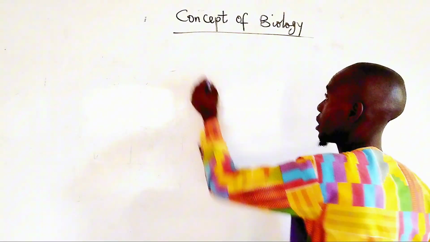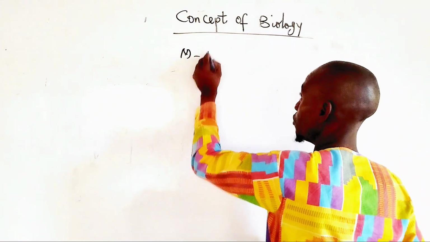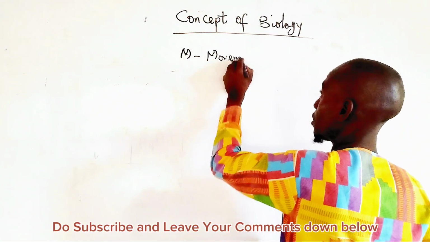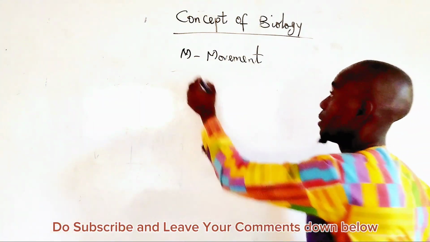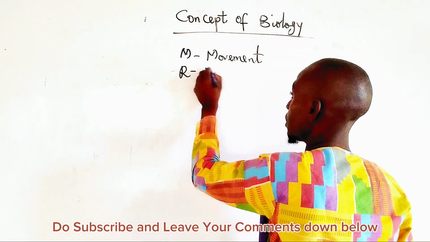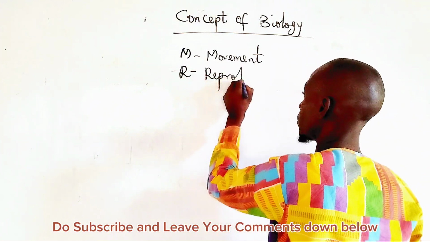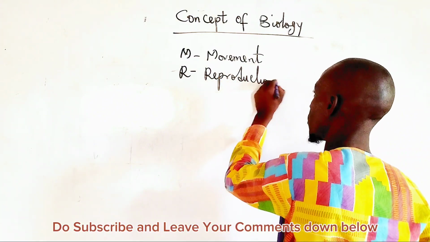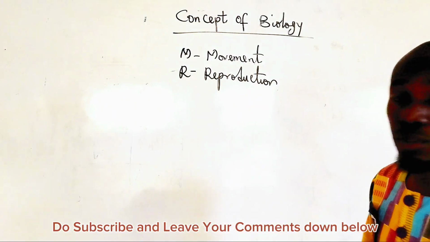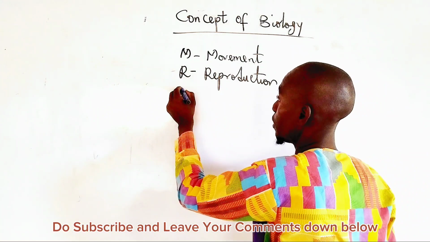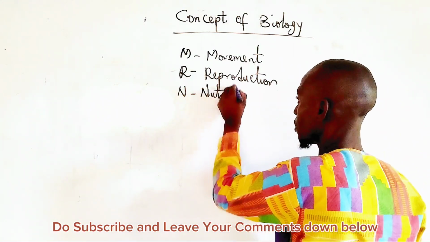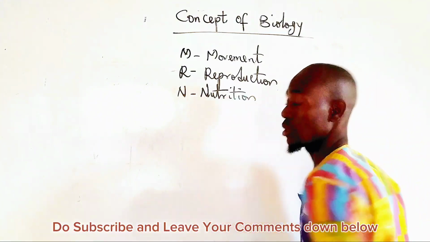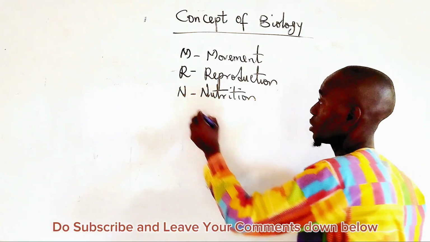M stands for movement. R stands for reproduction. N stands for nutrition.